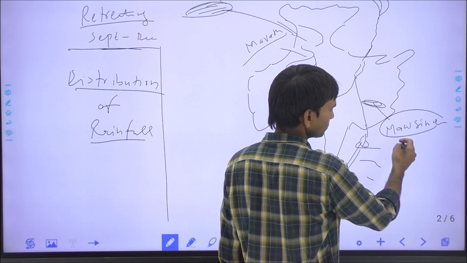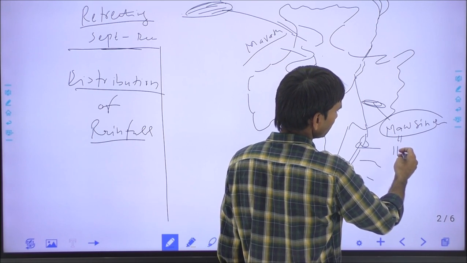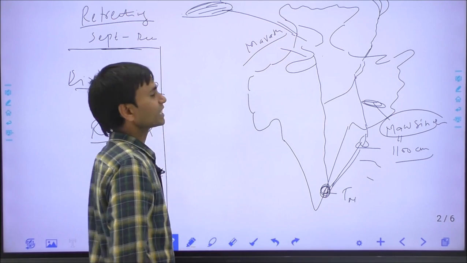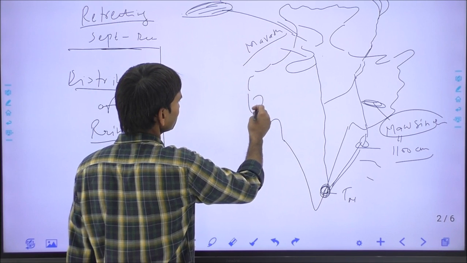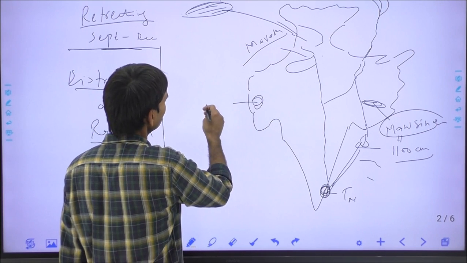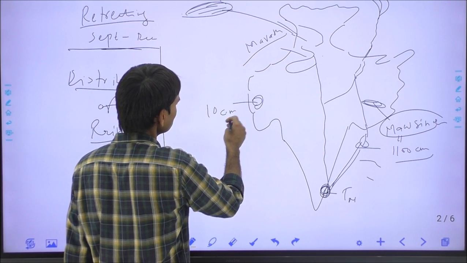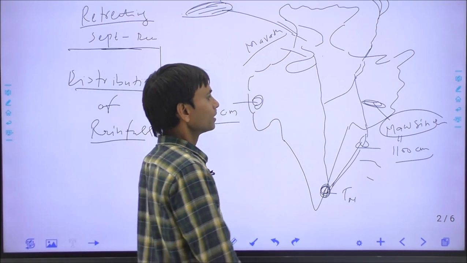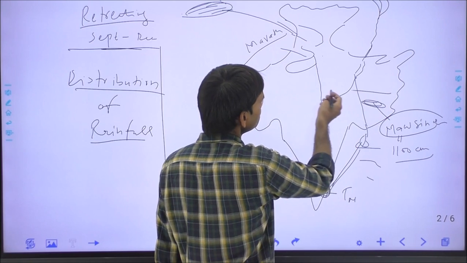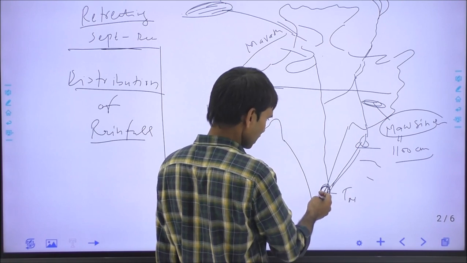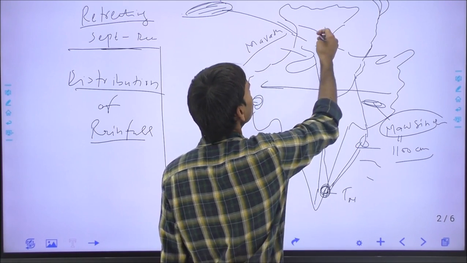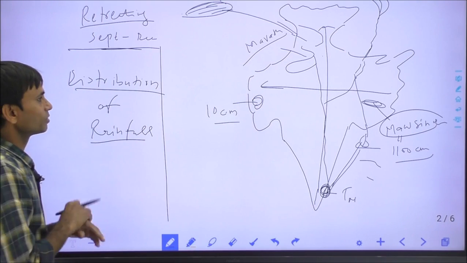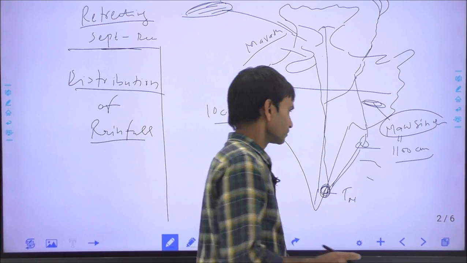Here the maximum rainfall recorded is around 1100 centimeters, and the lowest rainfall is recorded in Gujarat and the Jaisalmer district of Rajasthan, which is about 10 centimeters. And the tendency of rainfall in India is that rainfall decreases from east to west, and rainfall also decreases from south to east. Okay, so this is the information about the rainfall.